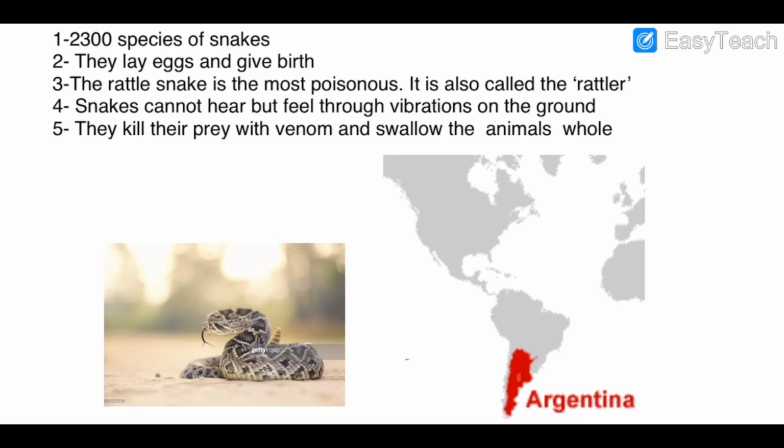Like other snakes, it also cannot hear loud noise. If you shout or scream, it will not hear it. But it can feel you through the vibrations from the ground, okay? And they kill their prey. Their prey includes voles.